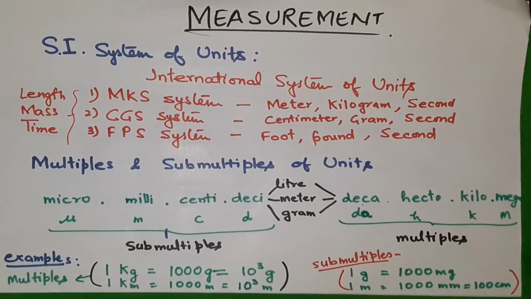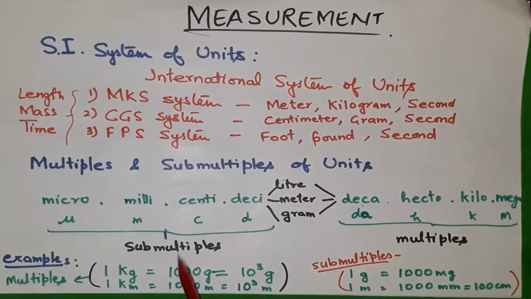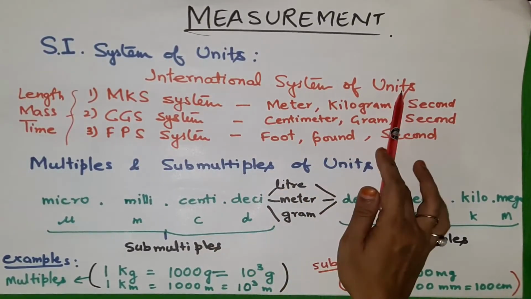In the previous video I explained to you about measurement, and when we measure something the result comes in n-u form. n is the size or the magnitude and u is the unit. So now starting from the SI unit. SI unit is the International System of Units, and it was established in French first. So here you can see that it is the International System of Units.